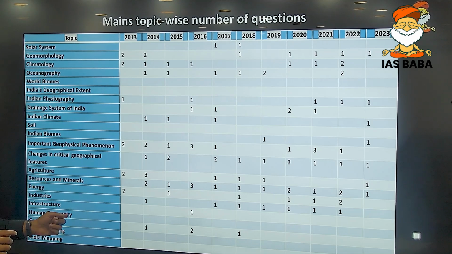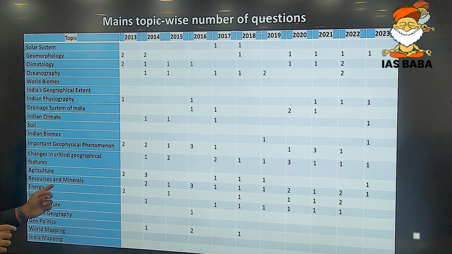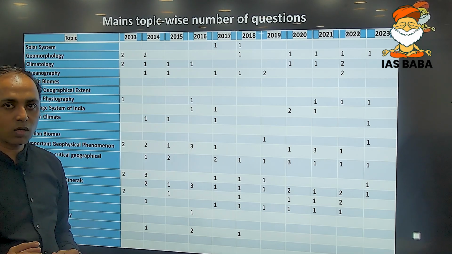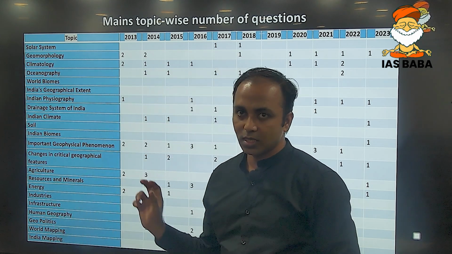There are several other important topics which overlap with the economy of GS paper 3, like agriculture, resources and minerals, energy, industries, and you can see a good number of questions there. These questions are not only current affairs oriented, but they are even static. So it is important for us that these subjects should be